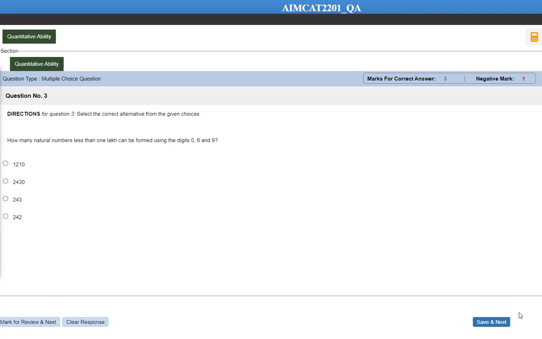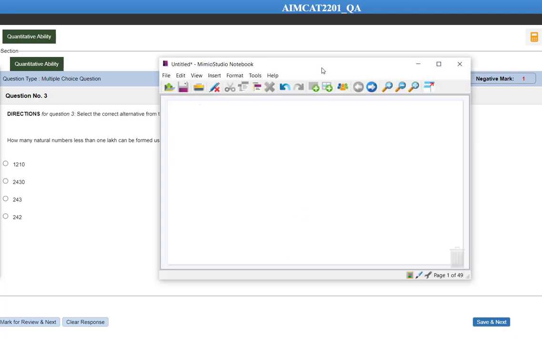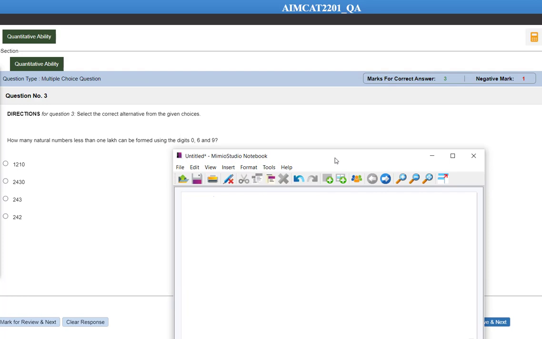Question number 3. How many natural numbers less than 1 lakh can be formed by using 0, 6 and 9? Okay, 1 lakh means 6-digit number. So we want less than 6-digit number by using 0, 6, 9. Let's do this question. Just 1 second, hold on, let me increase the size of this pen. Okay, so we are allowed to use 0, 6 and 9.